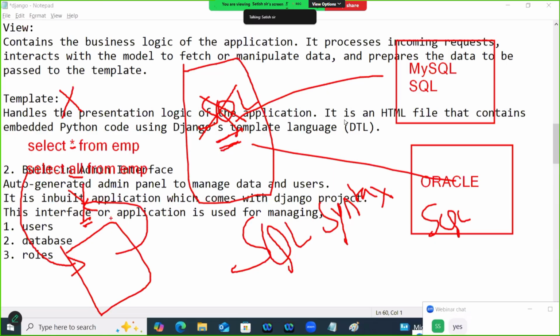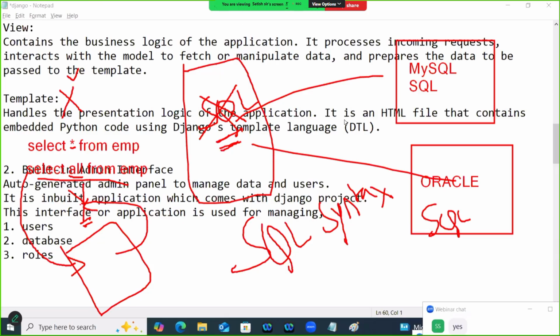Suppose after developing a project, after some days, I change my database from Y to X. Then what do I have to do? I have to change my command from all to star. So changing commands is nothing but changing the complete code, or not? Yes, that becomes very complex.